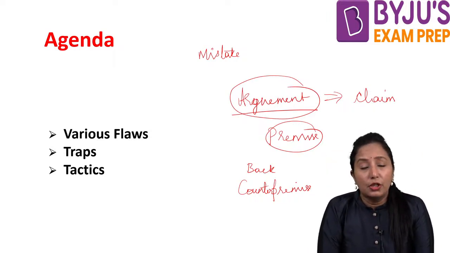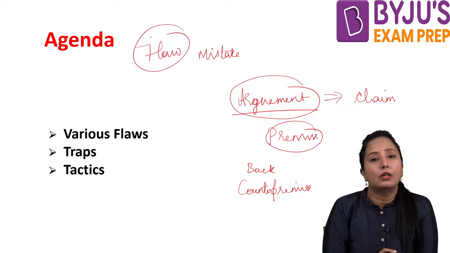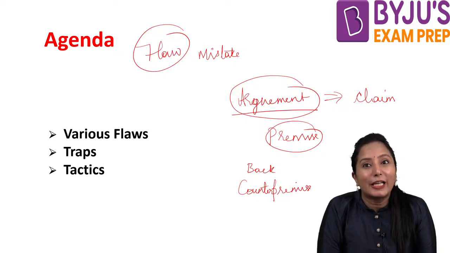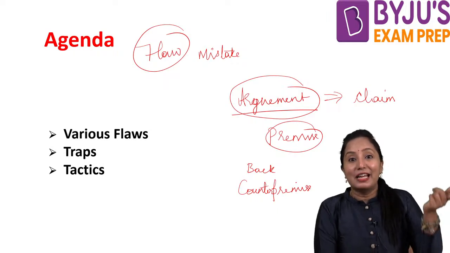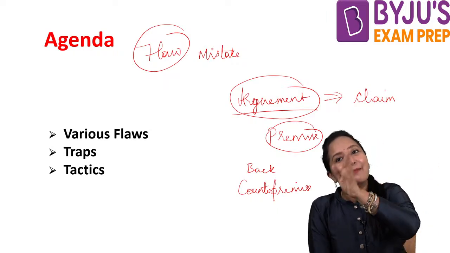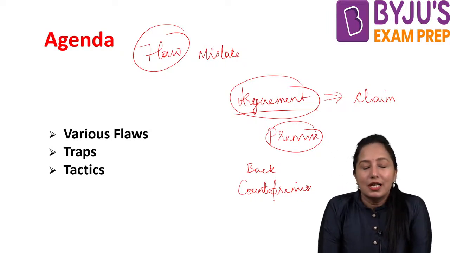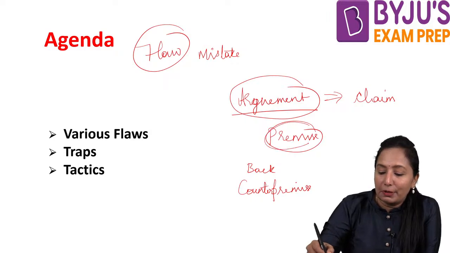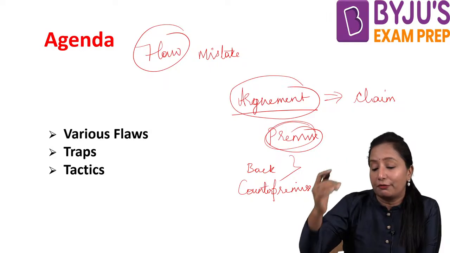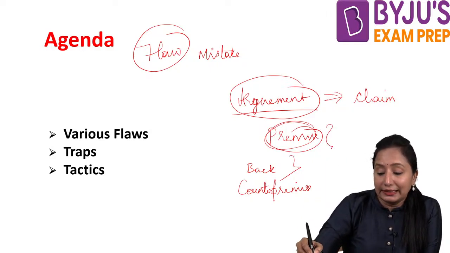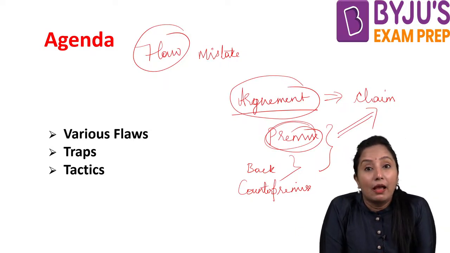But now what are we talking about? We are talking about flaw. You need to identify the flaw. But flaw in what? Flaw in reasoning. That means you need to identify the author's mistake in taking up the claim or in giving up the conclusion. Based on the premise, keeping the background as our reference point, the author's decision would not be justified with this information.